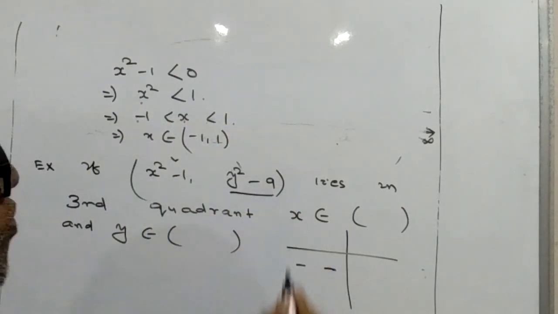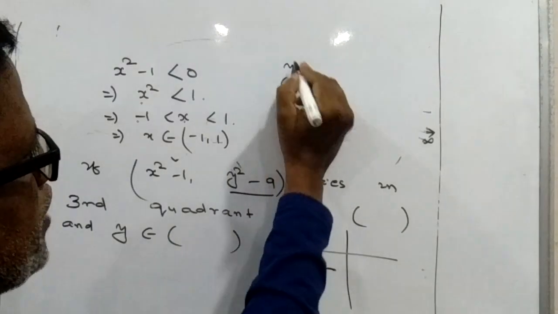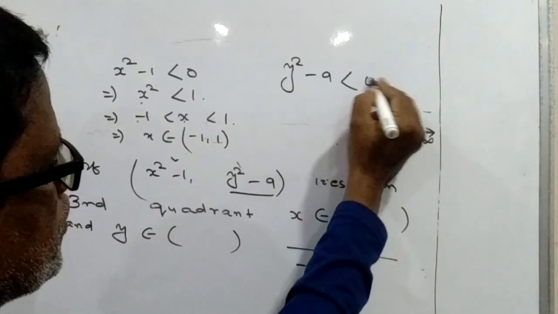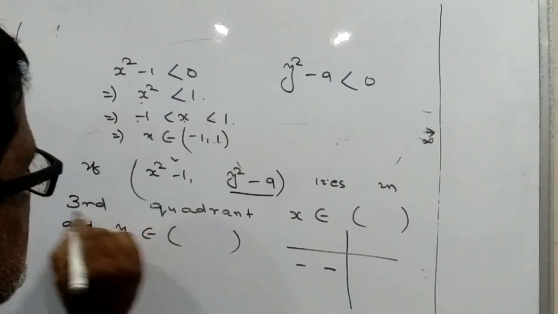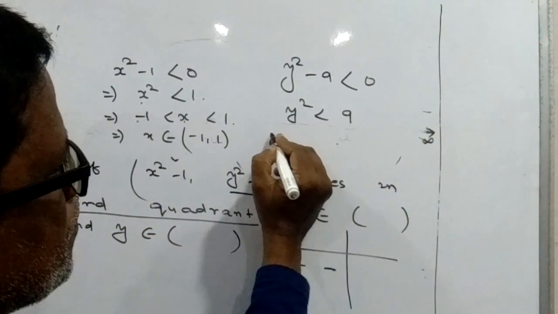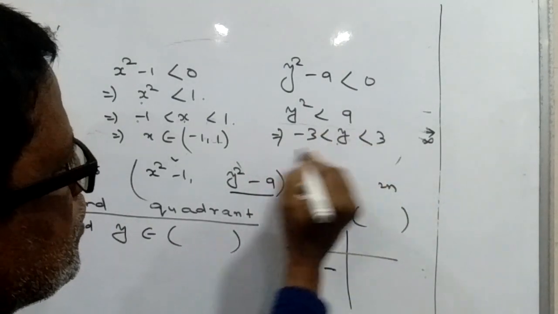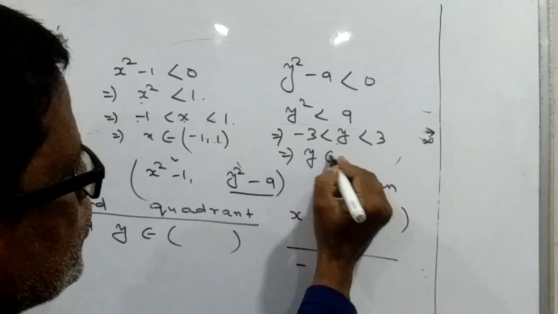Similarly, for the y case, y square minus 9 is less than 0 also, because it lies in the third quadrant. So y square is less than 9. So minus 3 less than y less than plus 3. So y belongs to minus 3 to plus 3.